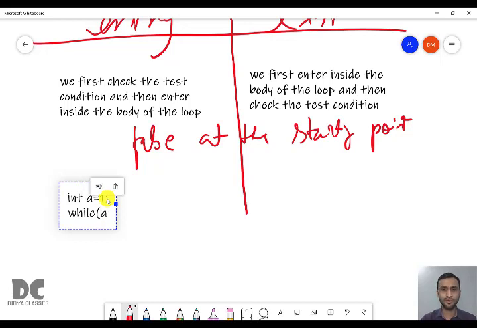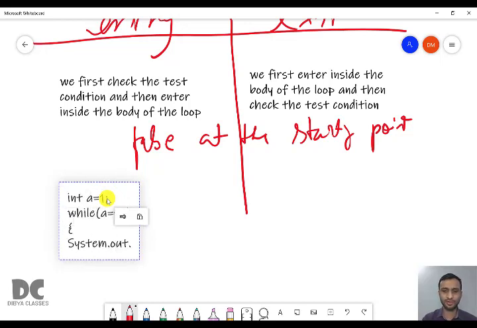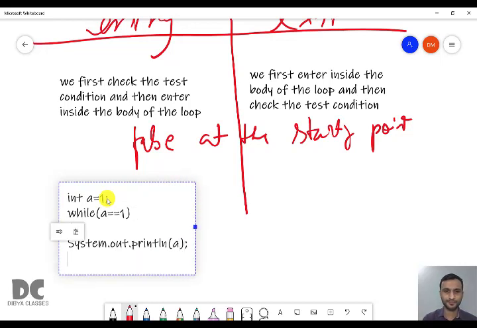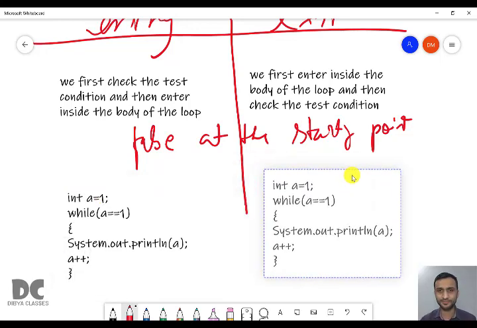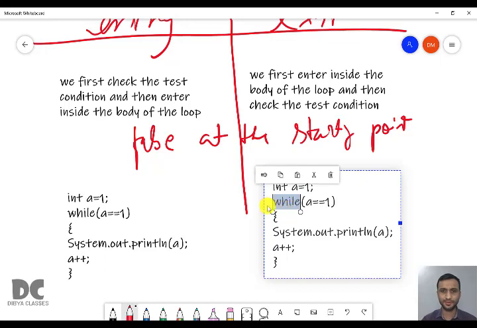If a is equal to 1, then what we'll do, we'll print system.out.println a plus plus, and here also we are going to write the same program, except this time this is do while.